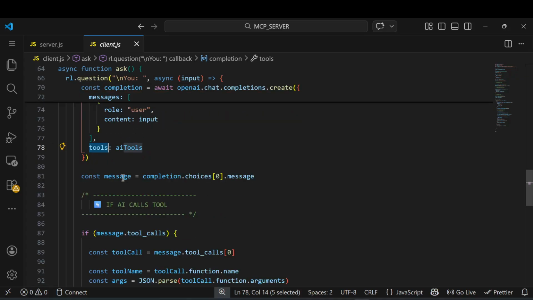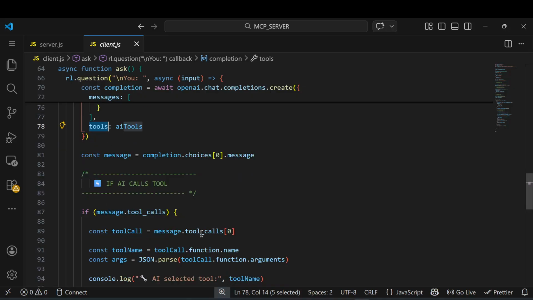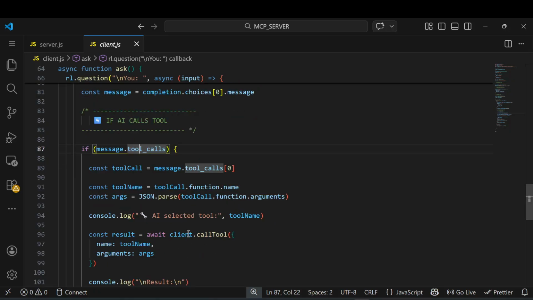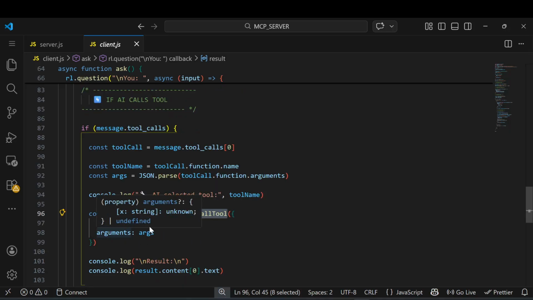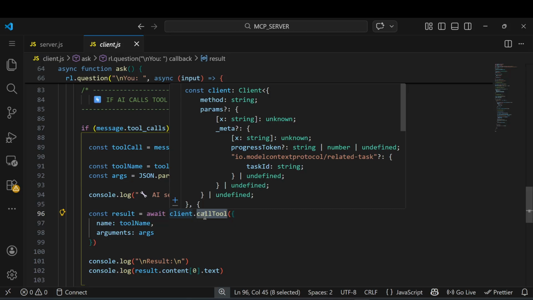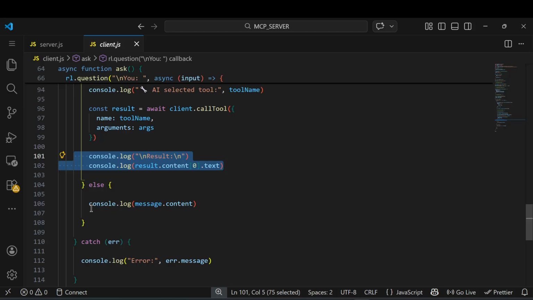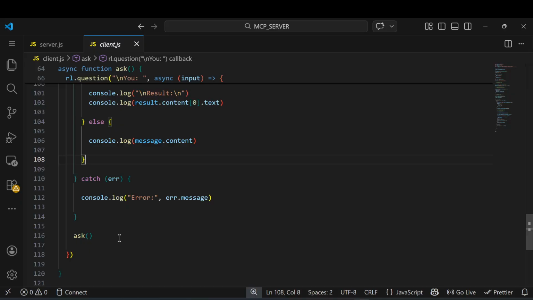So if there is any tool call in the message, we get that response. With message dot tool calls of 0, you get the function name and every detail about that tool. Then we call the tool, passing the name and arguments, and that tool is called automatically and we get the response. For any other response, that is fine. If any kind of error comes, we simply get error dot message.